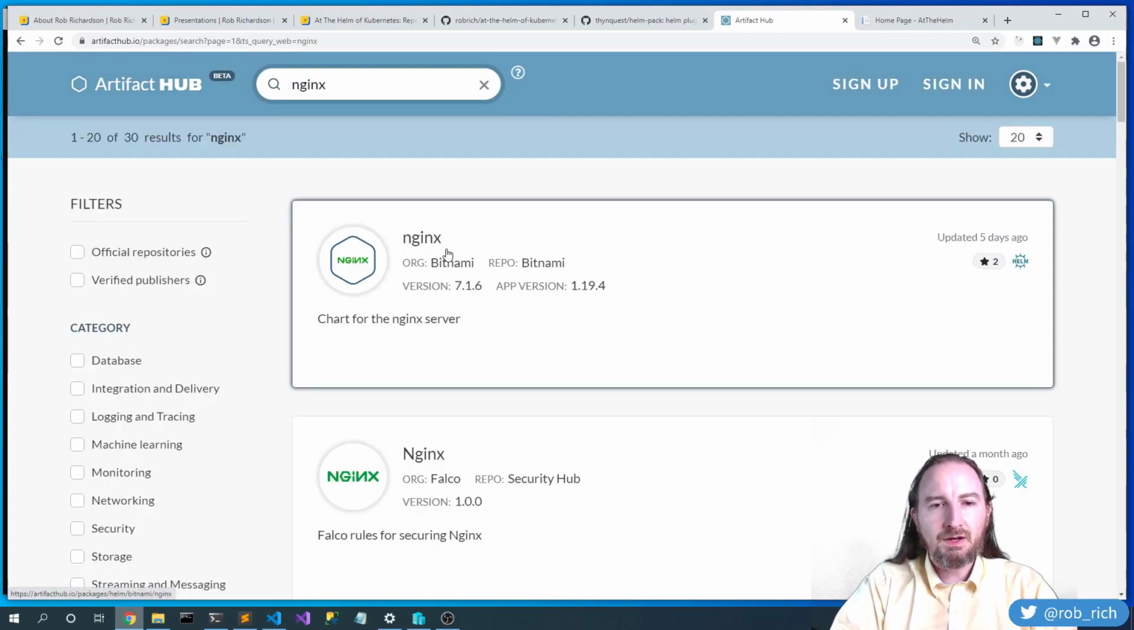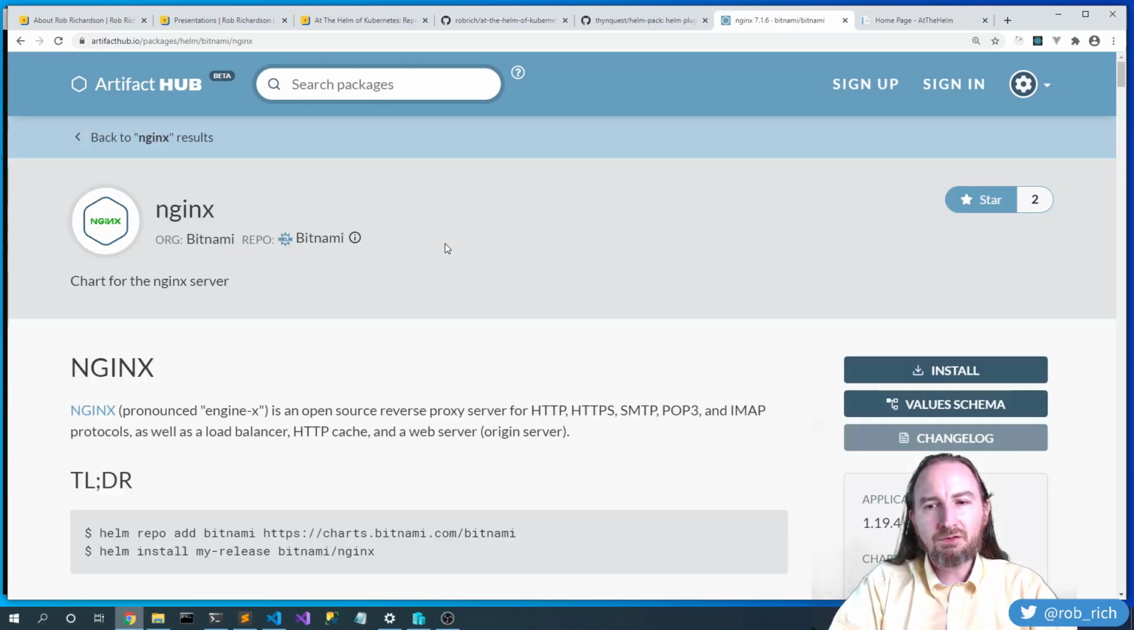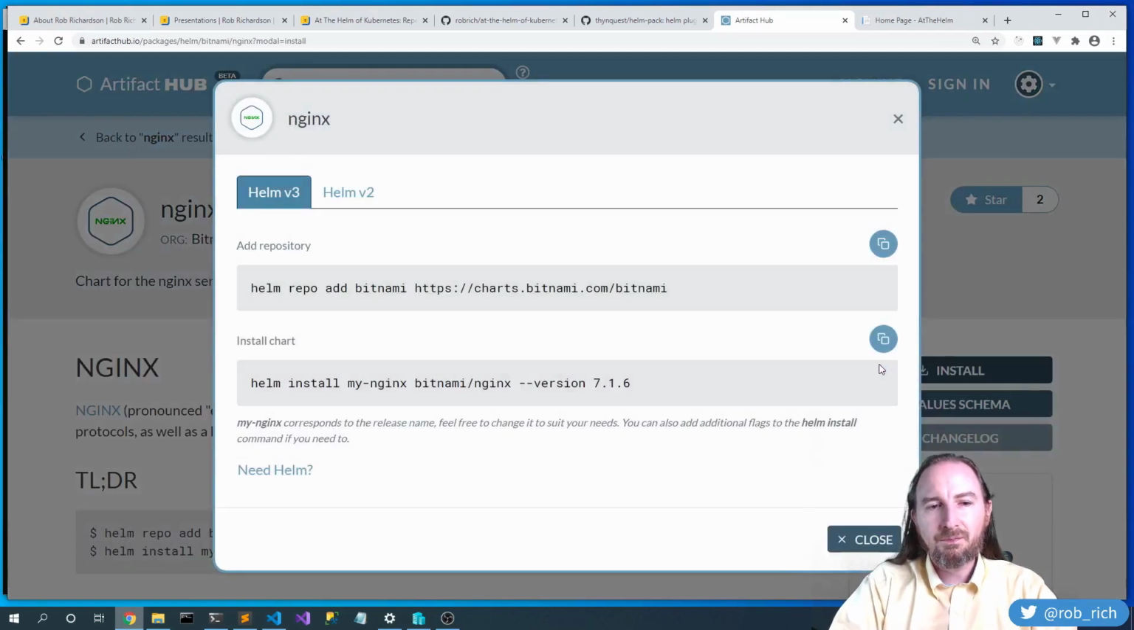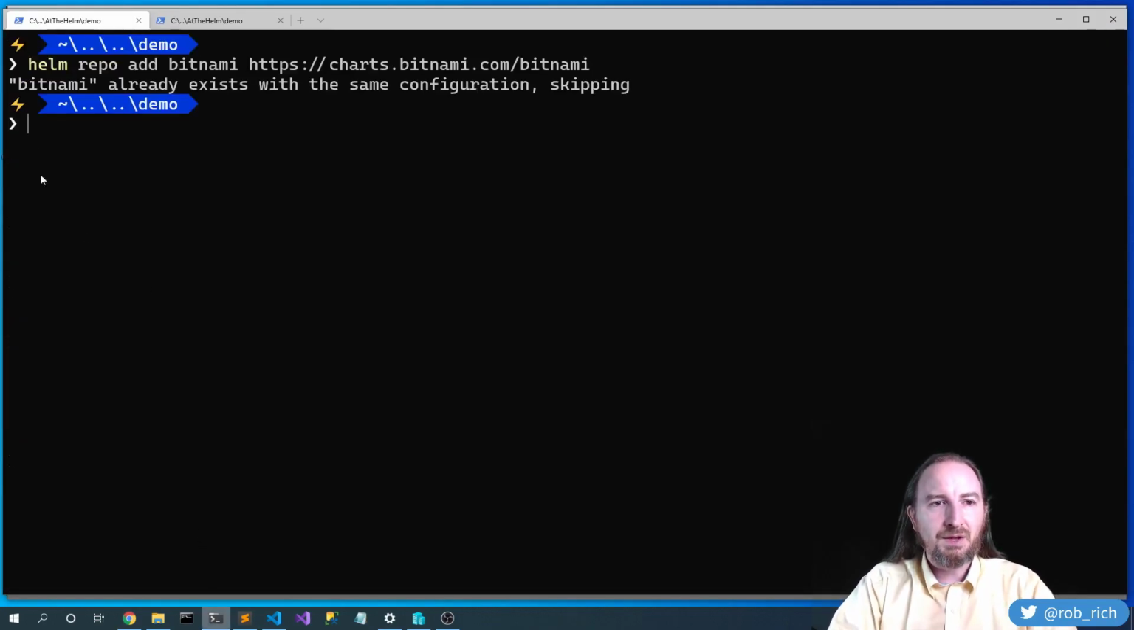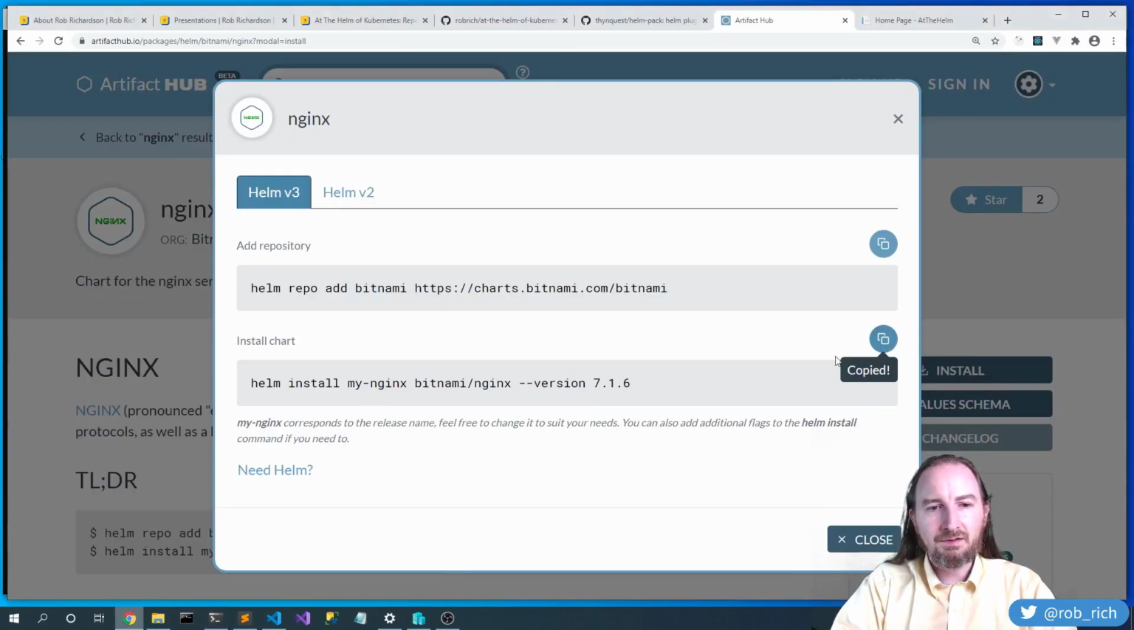Here's an Nginx chart, and what's interesting here as I go to install it, helm repo add bitnami. The interesting thing here is that Artifact Hub is not a repository of charts. It is a repository of chart repositories. And the actual repository is this one owned by Bitnami. That's perfect. So let's grab this one and we'll set it in place. And I believe I've already added it. So yep, it says bitnami already exists. That's perfect. Now let's go grab this Helm chart.